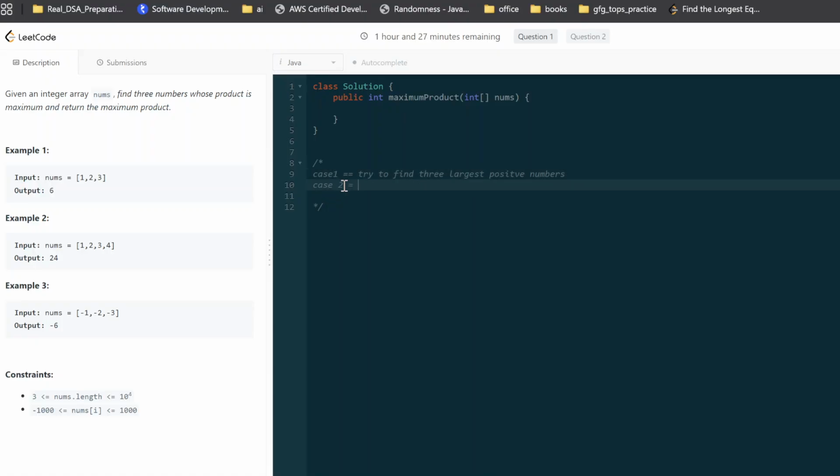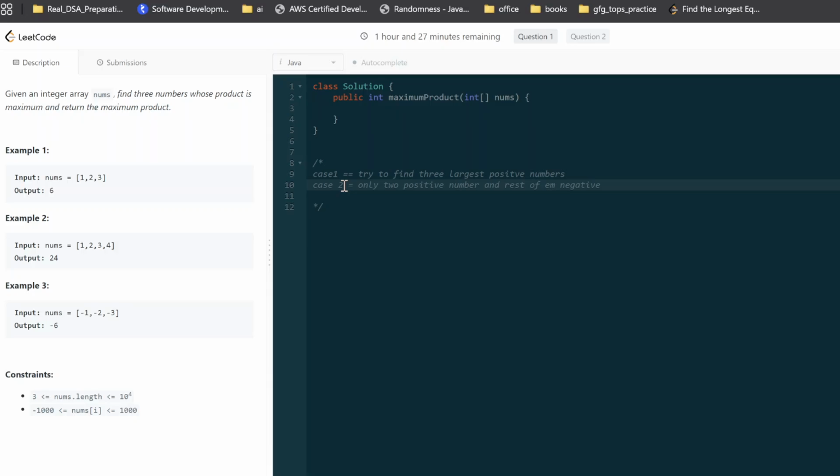Case two, where we might have only two positive numbers and the rest are negative. Then what needs to be done in this case?